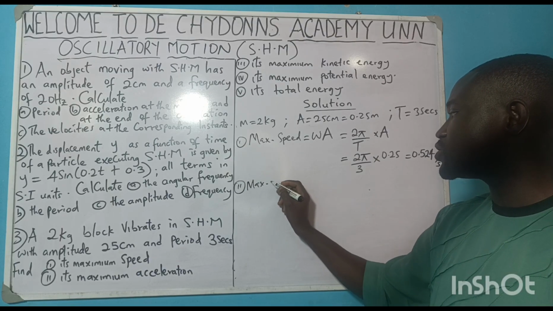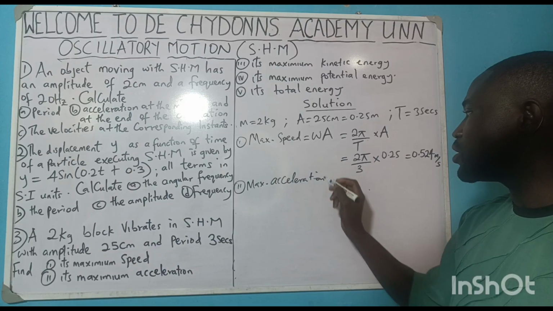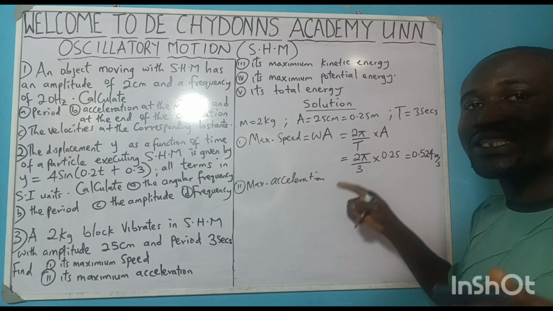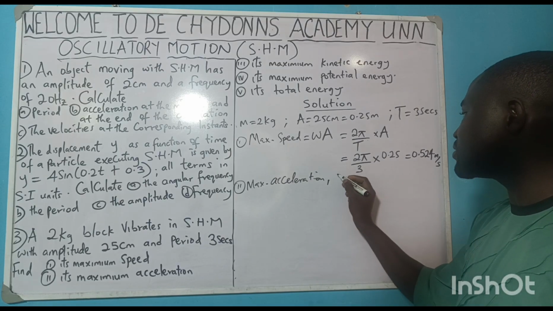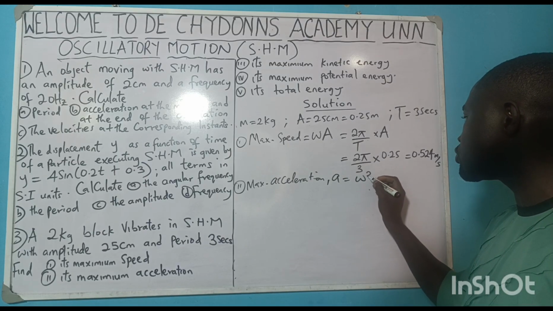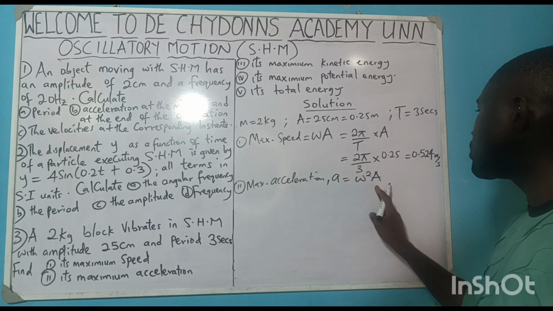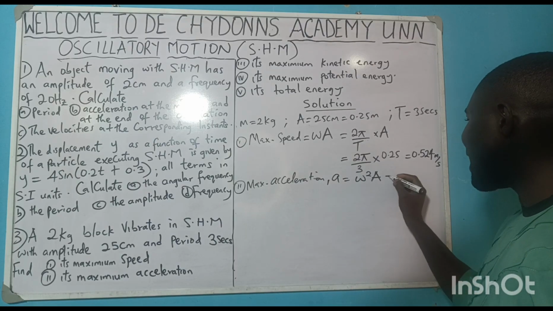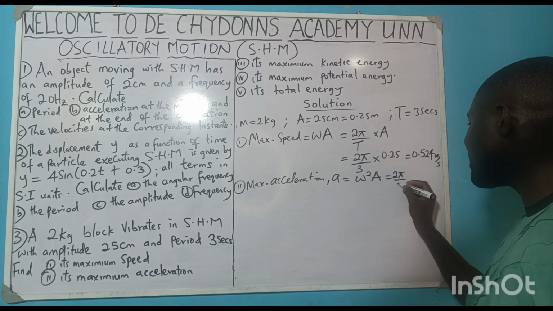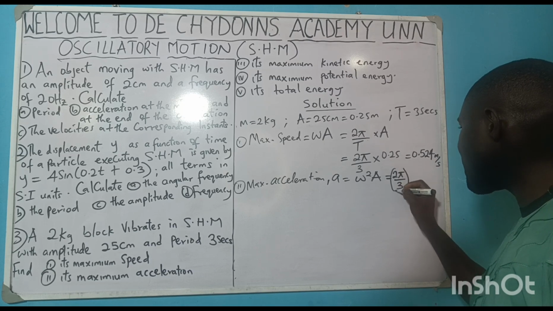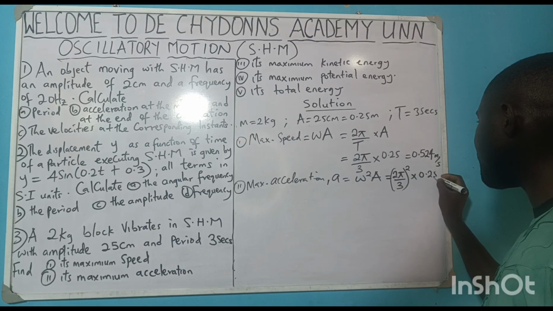Okay, what about maximum acceleration? Where do we have maximum acceleration? Maximum acceleration is located at the extreme points. And so maximum a is equal to W squared A. That means this 2 pi over 3, we will square it, times A, which is 0.25.